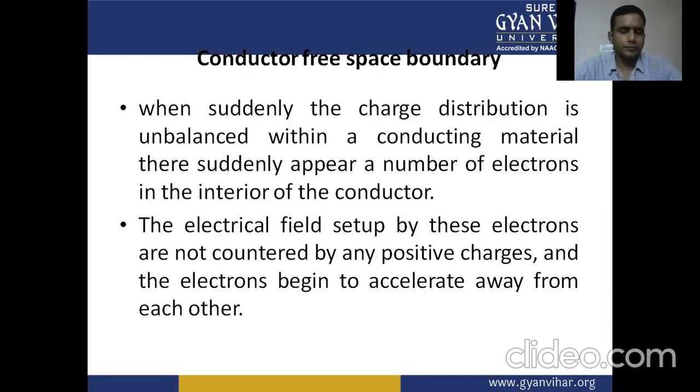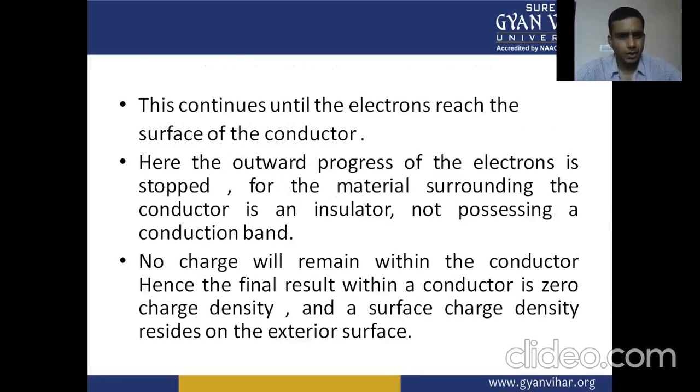The electric field set up by these electrons is not countered by any positive charges, and the electrons begin to accelerate away from each other. This continues until the electrons reach the surface of the conductor. Here, the outward progress of the electrons is stopped, for the material surrounding the conductor is an insulator, not possessing a conduction band.